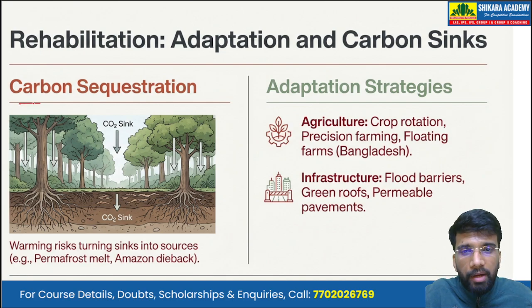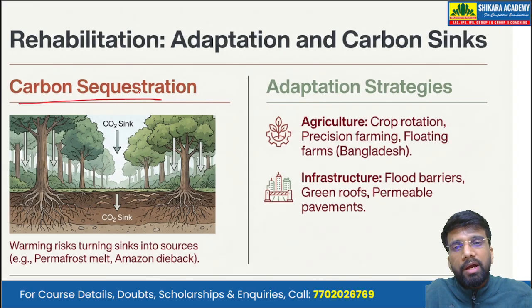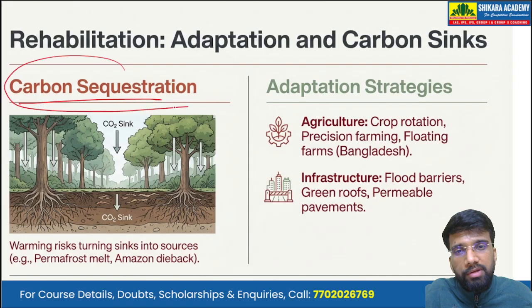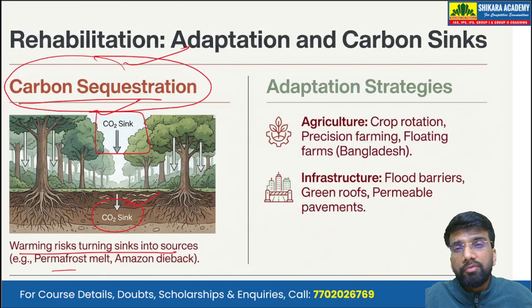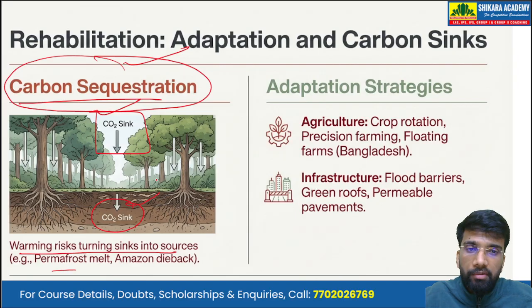Also, we can plant more and more trees, afforestation as well as reforestation, because plants help to sequester carbon. They help in carbon sequestration. That is, they provide a sink for the carbon dioxide. So they capture the carbon dioxide from the atmosphere. Okay. So warming risks turning the sinks into the sources. And the soil is one of the biggest sinks of carbon dioxide.